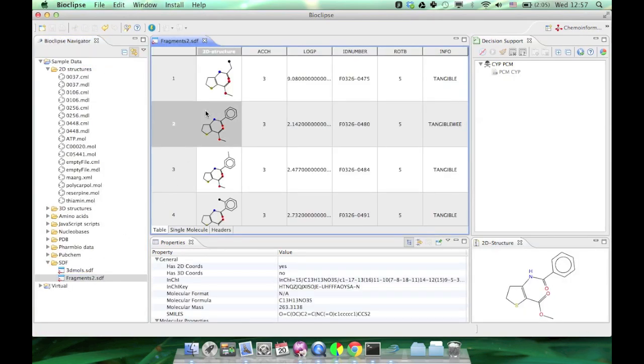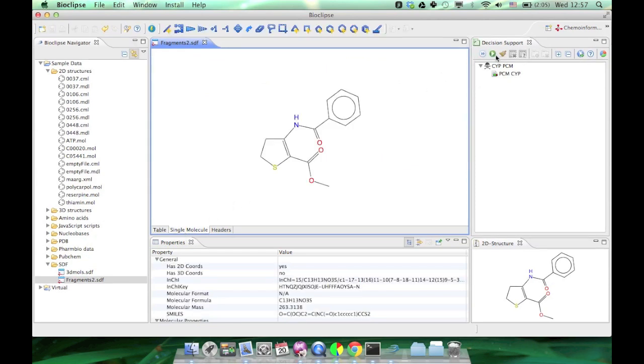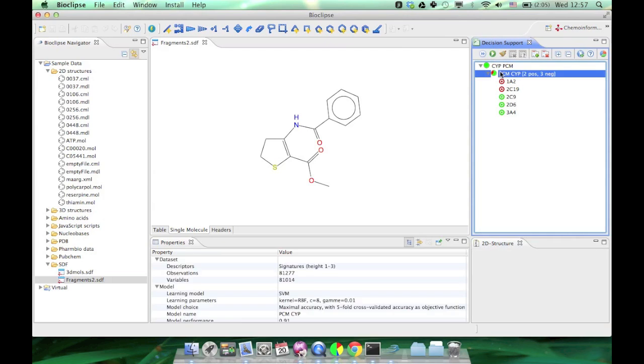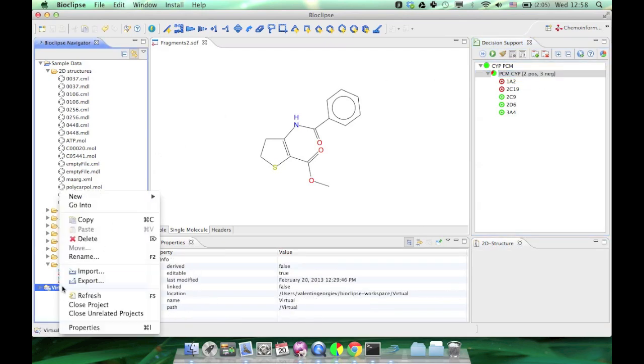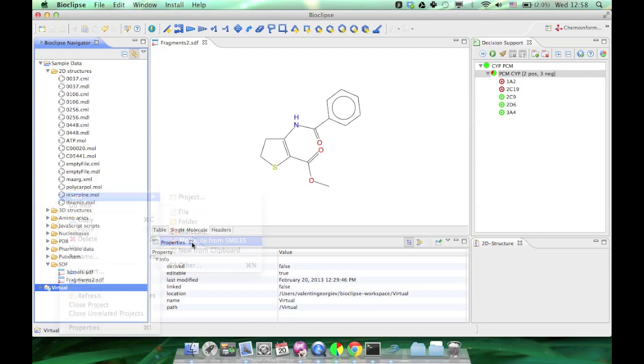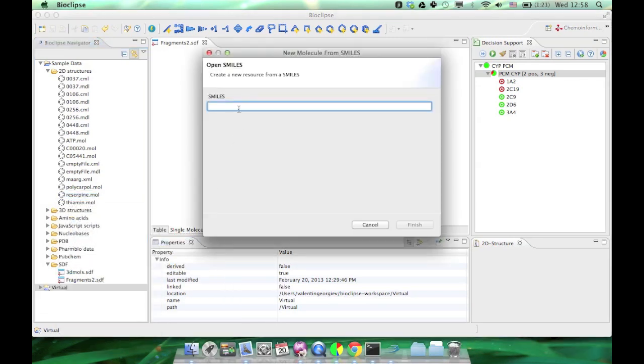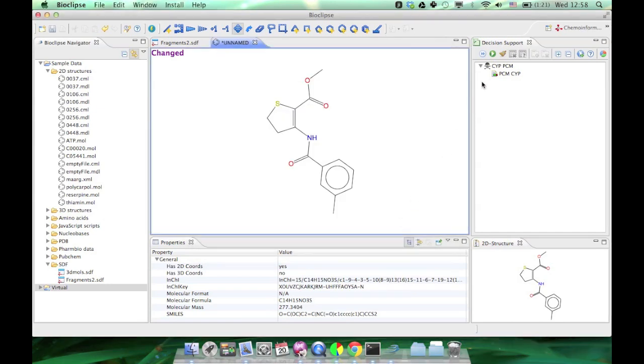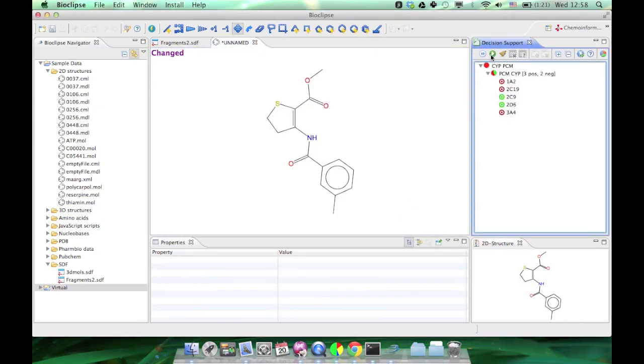If I select a molecule and go to a single molecule tab, I can run the model and see the result directly. I can also create a new molecule from SMILES, for example. If I type or paste a SMILES string in this wizard, Bioclipse will create the structure for me, and then I can run the model.